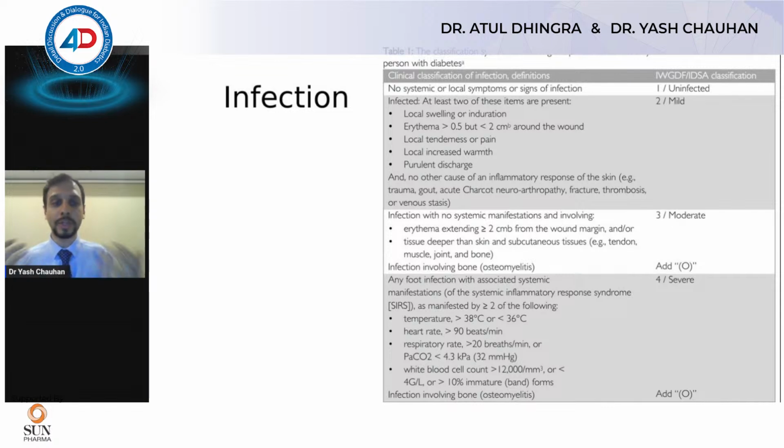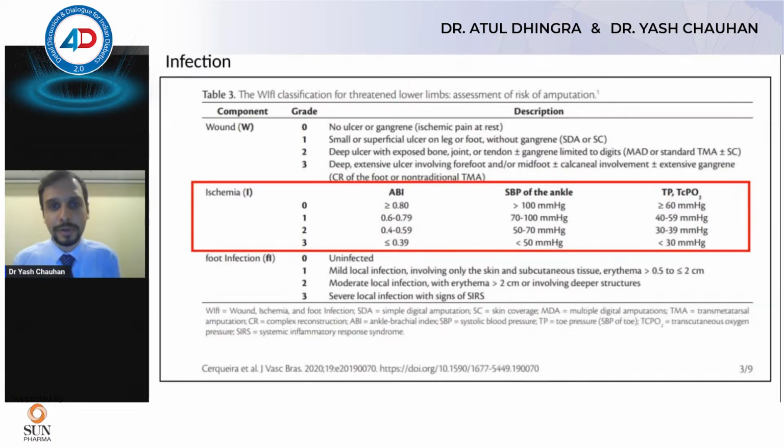And finally, if the patient has a systemic inflammatory response, that is developing fever, has low blood pressure, a rapid heart rate or respiratory rate, is in sepsis basically, that leads to a severe systemic infection. And often we find that the infection has involved the bone, and that leads to osteomyelitis, and we always add an O when we're classifying it. So this is just the basics of classification.